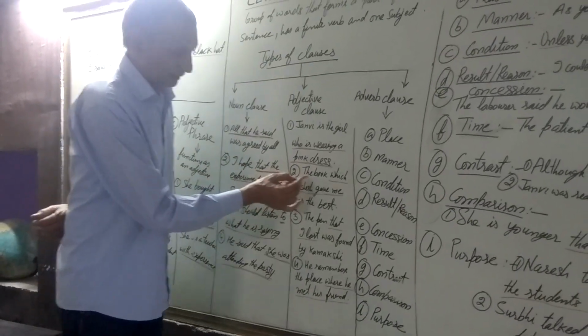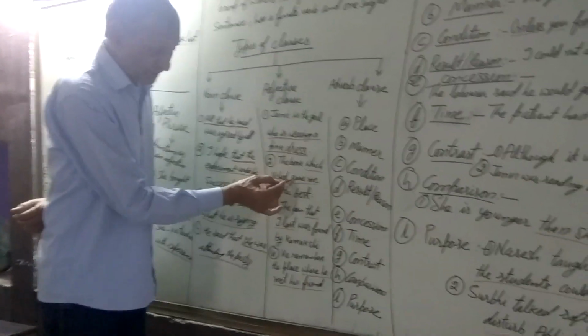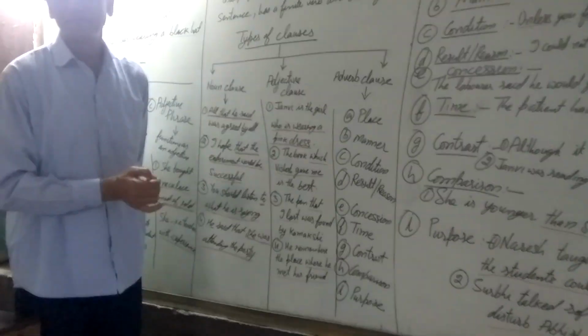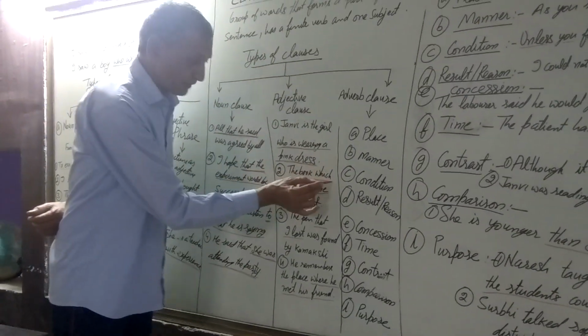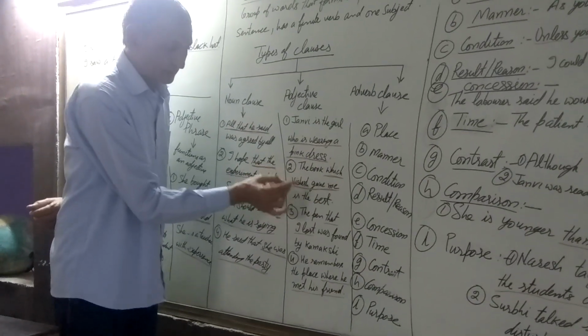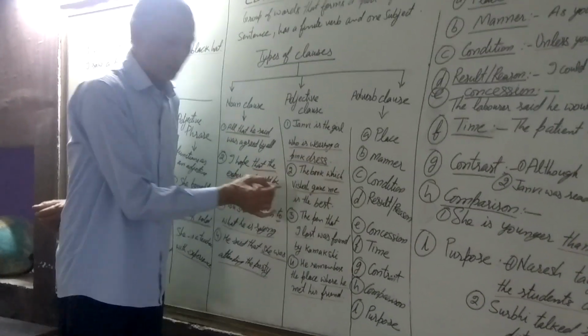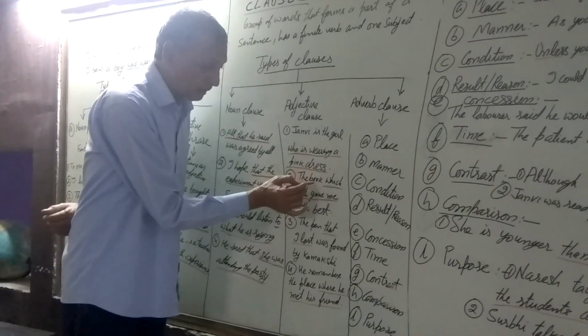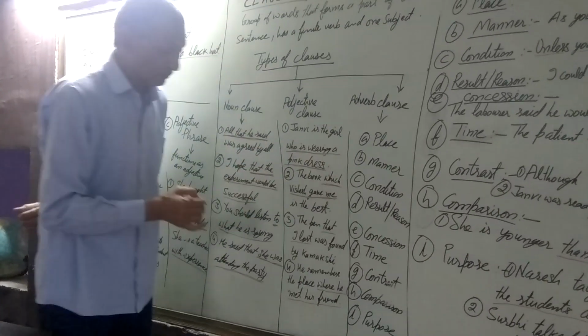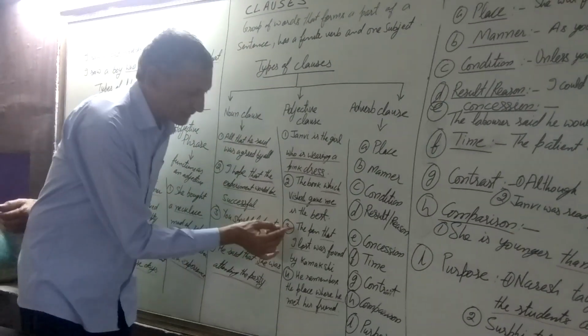Again, the book which Vishesh gave me is the best. Which Vishesh gave me, this clause talks about the book. Therefore, it is adjective clause. Look at this sentence.